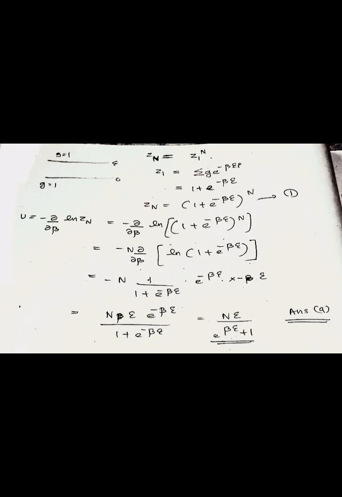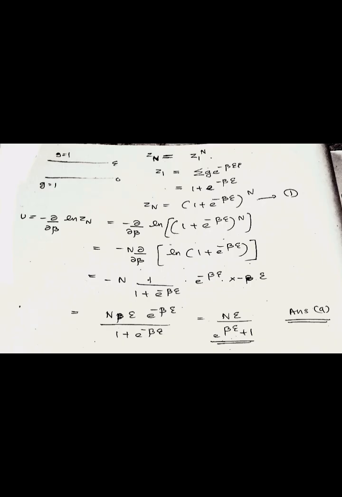Next question is, two non-degenerate energy levels with energy 0 and E are occupied by n non-interacting particles at temperature T. Using classical statistics, the average internal energy of the system is dash. So here the energy levels are given as 0 and E with the degeneracy g is equal to 1. So here the partition function Zn is equal to Z1 the whole raised to n. So here Z1 is equal to summation over g e raised to minus beta E_i. This is equal to 1 plus e raised to minus beta E. So Zn is equal to (1 plus e raised to minus beta E) the whole raised to n. This is equation number 1.